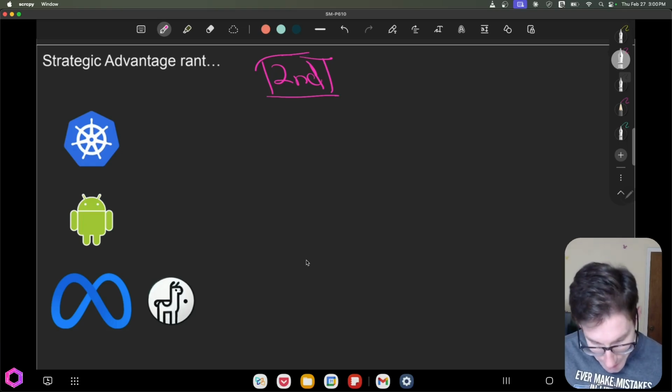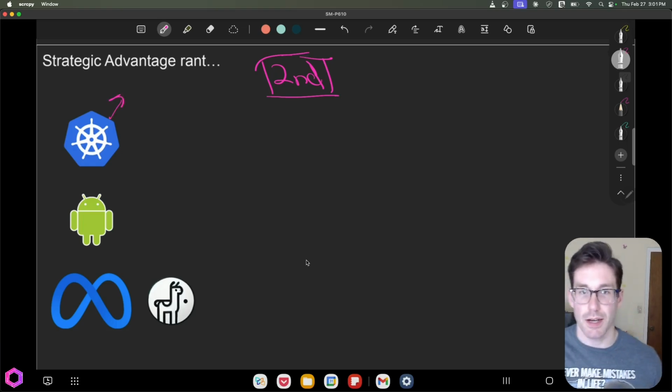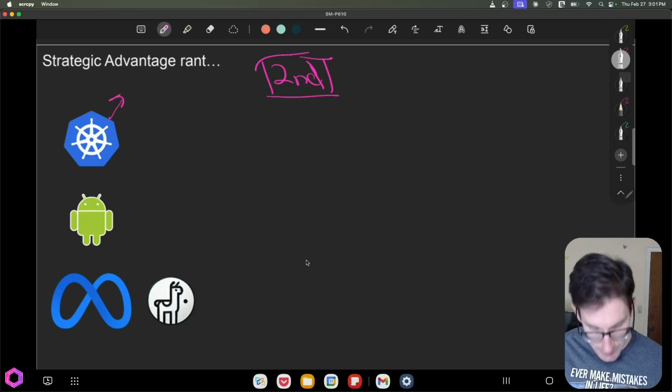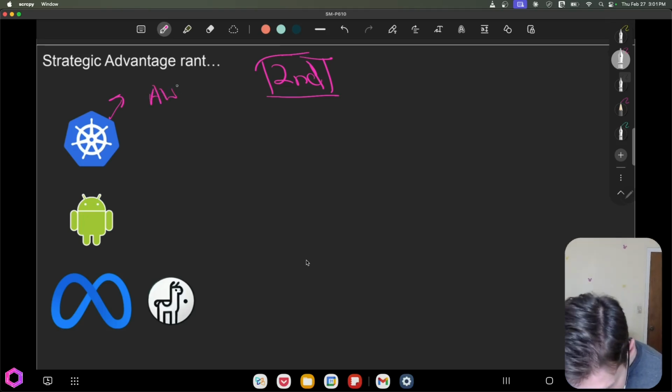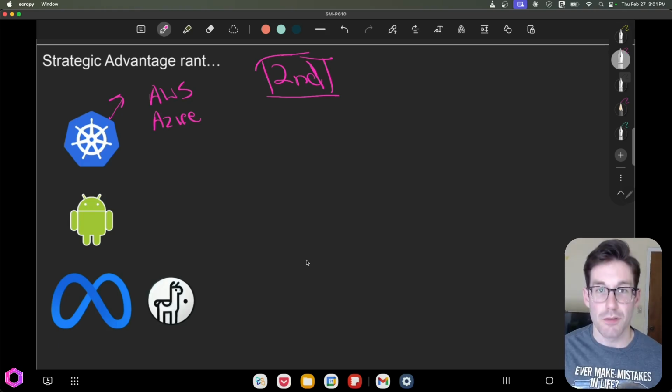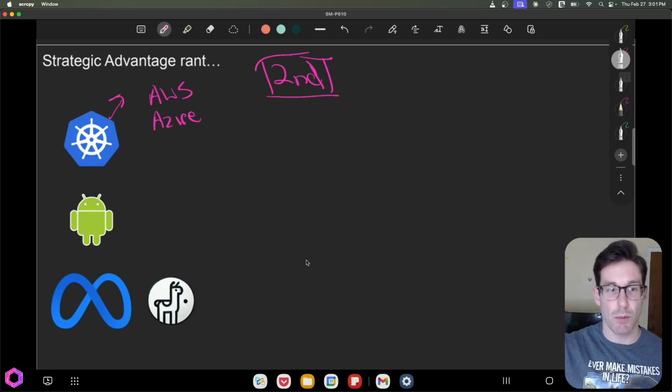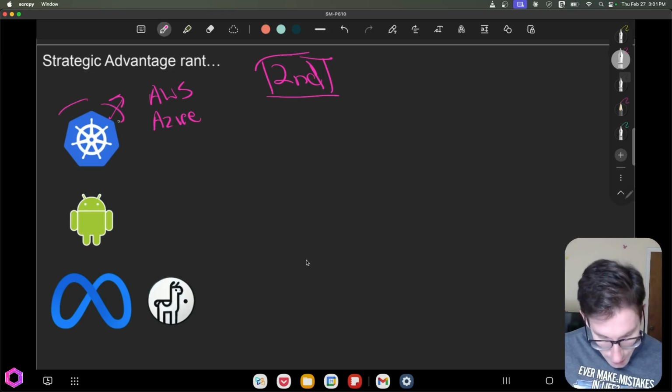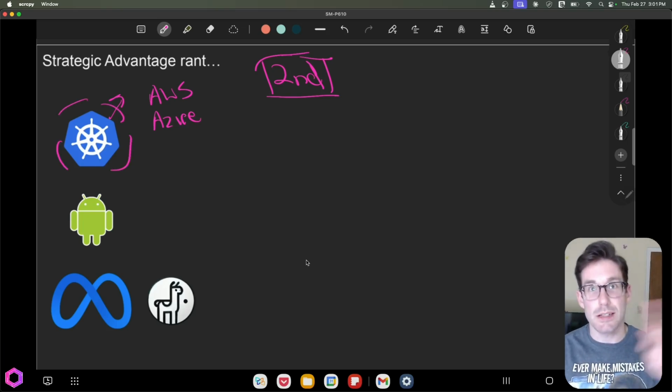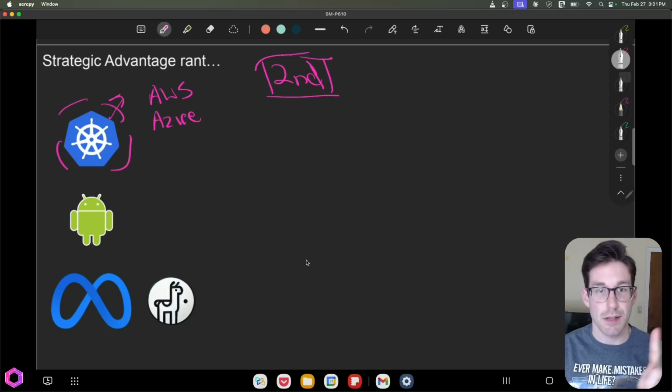I want to give you some examples. So Kubernetes. Why was Kubernetes created? Google created Kubernetes because AWS and Azure were both ahead of Google's GCP provider. So Google provides their service of GCP, and they said, okay, well, we need to figure out a way to catch up. And a way we can do that is by creating Kubernetes that allows people to easily switch between cloud providers. So that gave them an advantage.